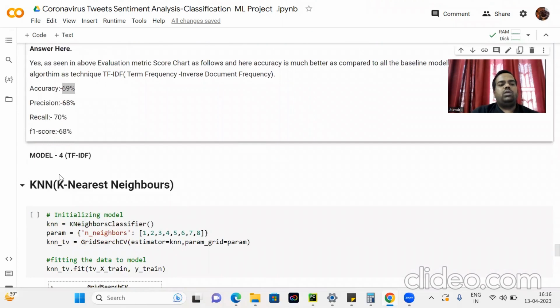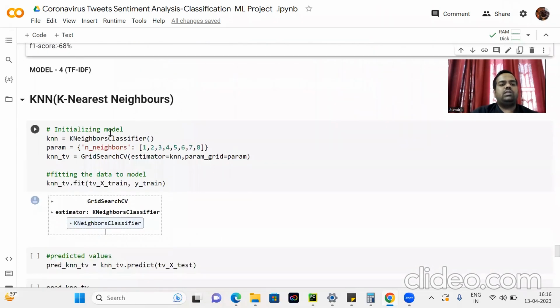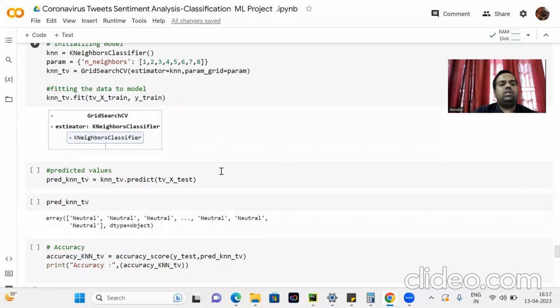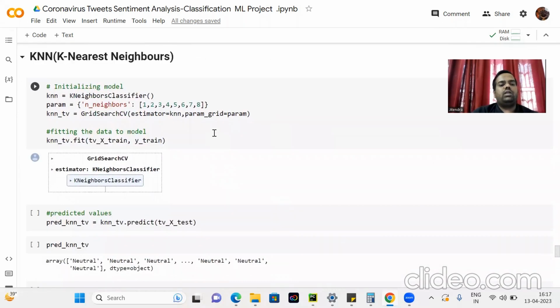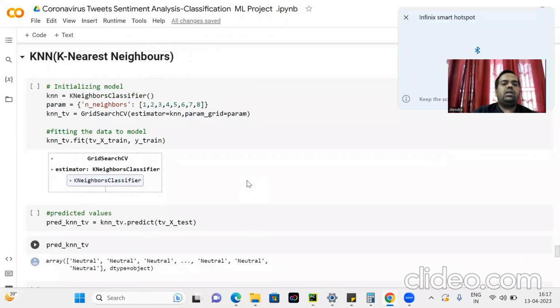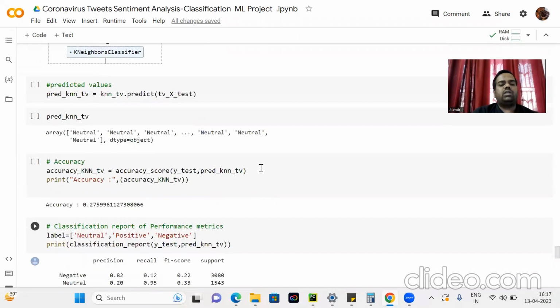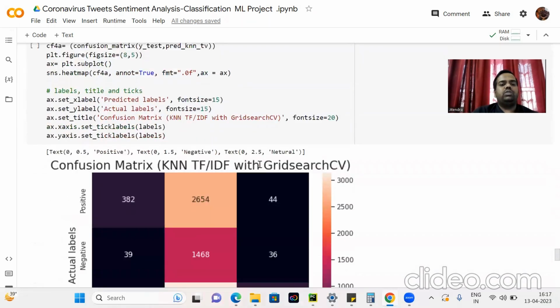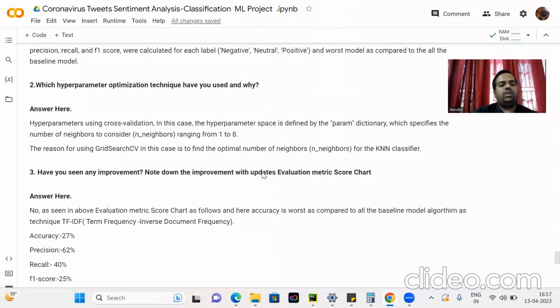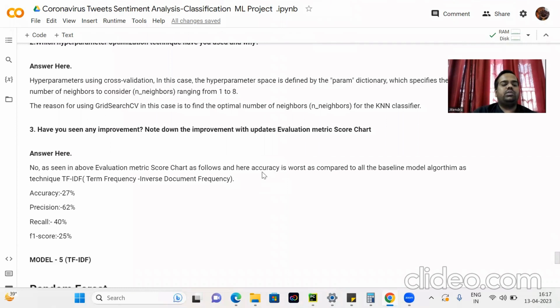So another model, KNN, K nearest neighbor. First initializing the model, then hyperparameter tuning with n neighbors, then grid search CV, then fit the data to the model. Then the accuracy here comes to 27%. So in both count vectorization and TF-IDF vectorization, KNN performs worst, the worst algorithm for both. So in the confusion matrix here, the accuracy is 27%, the precision 62%, recall 40%, and F1 25%. So there is no improvement in the evaluation matrix score chart.